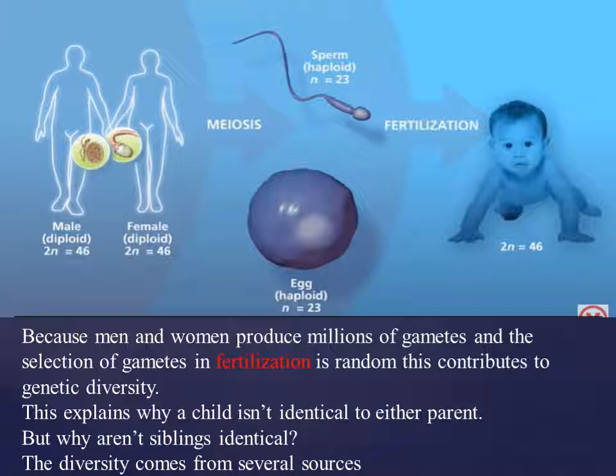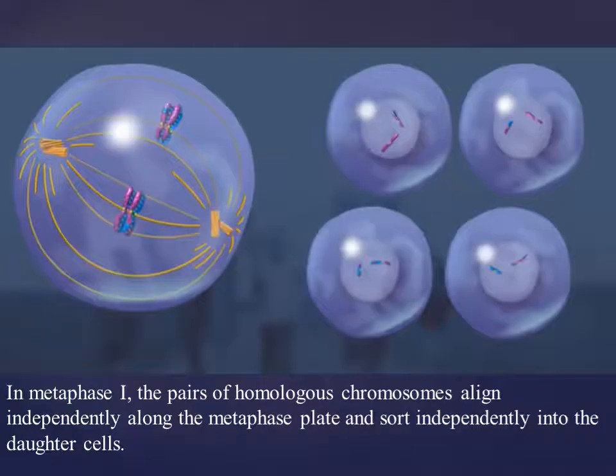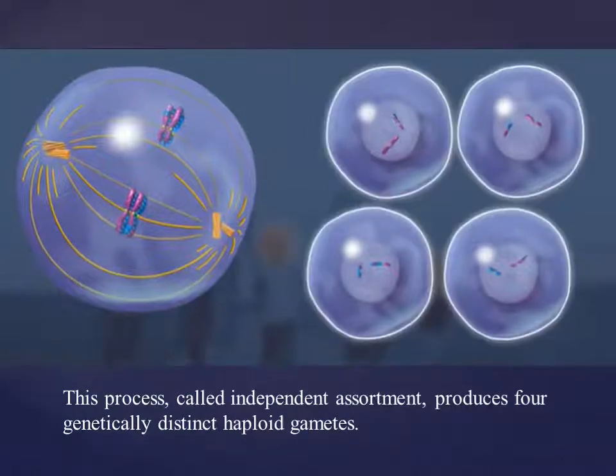But why aren't siblings identical? The diversity comes from several sources. In metaphase 1, the pairs of homologous chromosomes align independently along the metaphase plate and sort independently into the daughter cells.